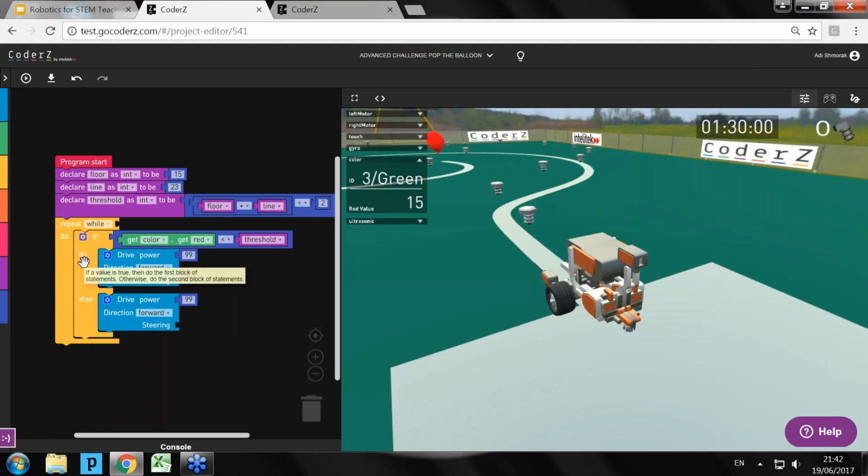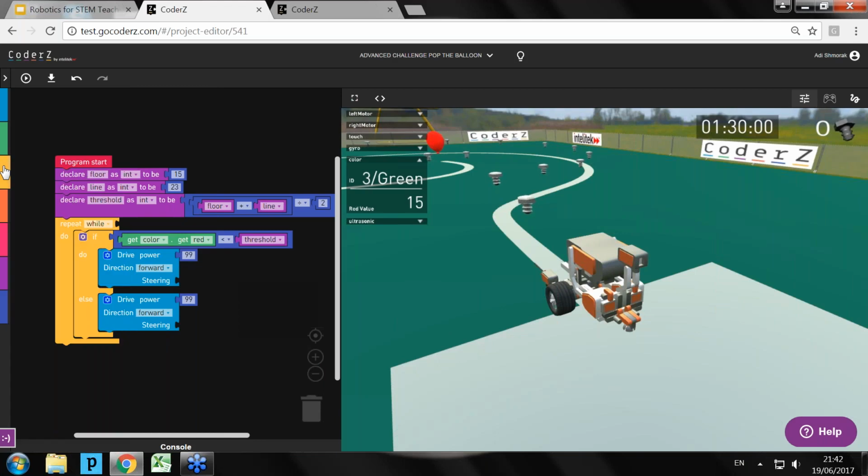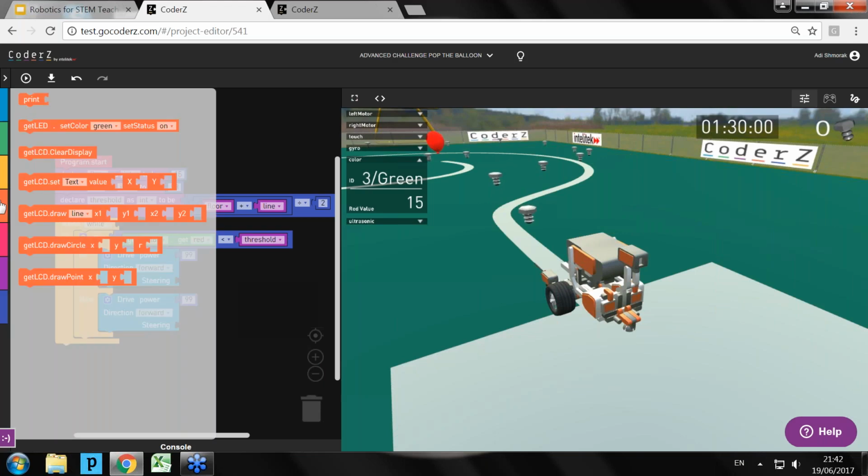I want to explain a little additional something about the if. It is taken from the control flow category, where we have the loops. And it is very similar to loop in structure, but has completely different functionality. And it is important to pay attention. Loops repeat a set of instructions. The if command will not repeat a set of instructions. It will run it only once.